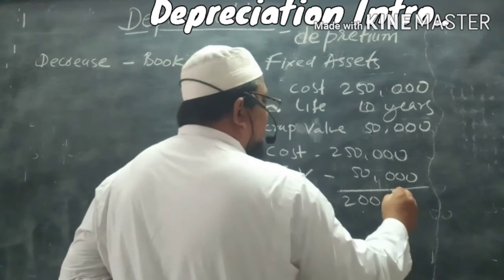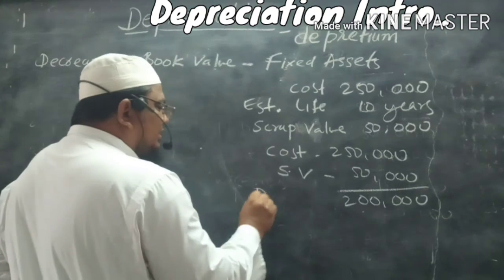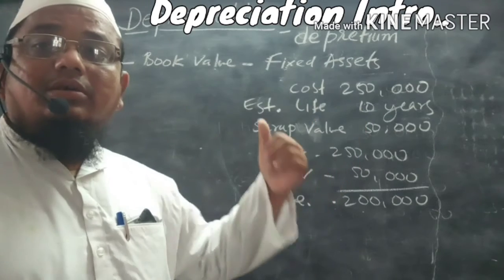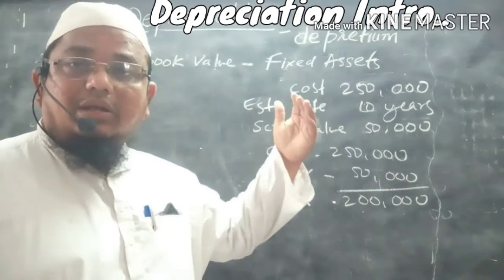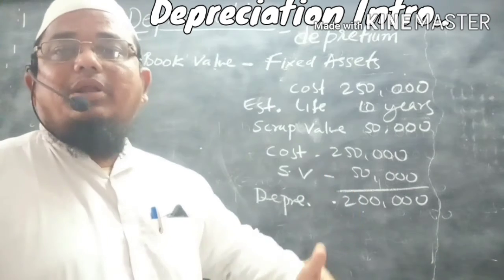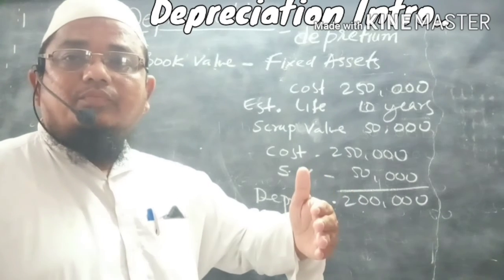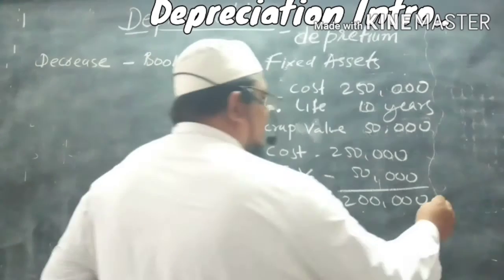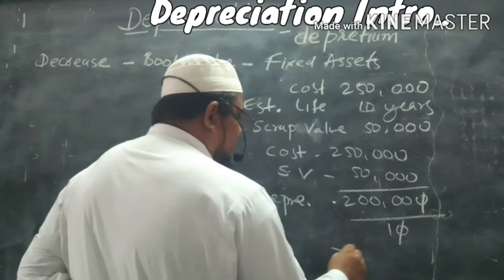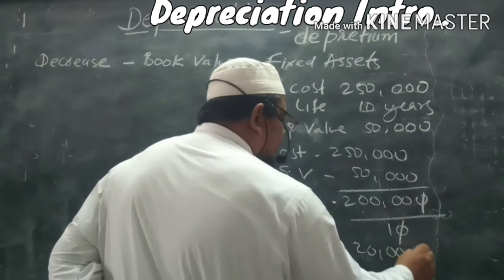So 2 lakhs. So we have to provide depreciation of 2 lakhs. So for how many years? See, depreciation is gradual, continuous and permanent. So gradually, for 10 years. So divide it by 10, you get 20,000.